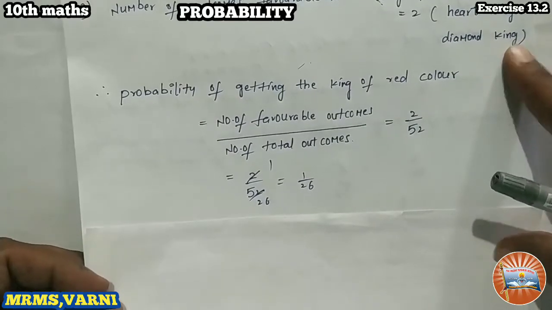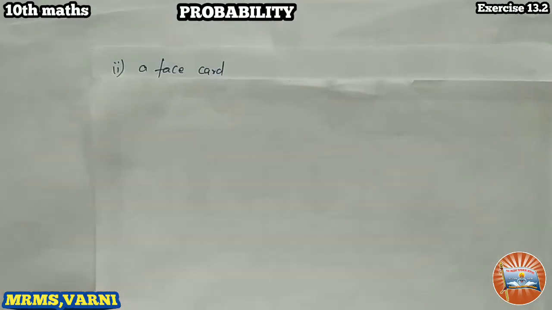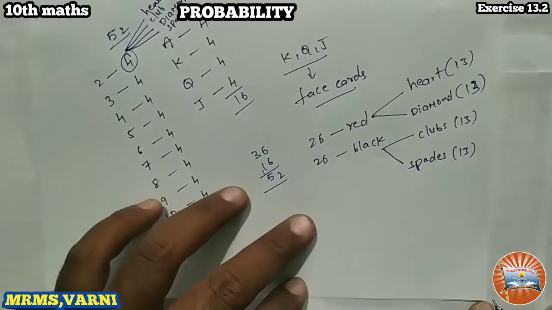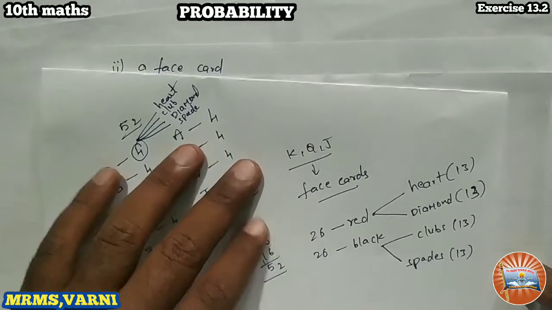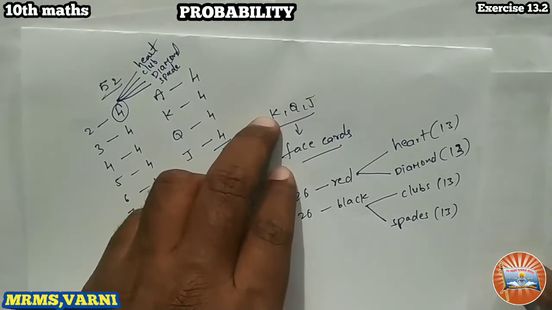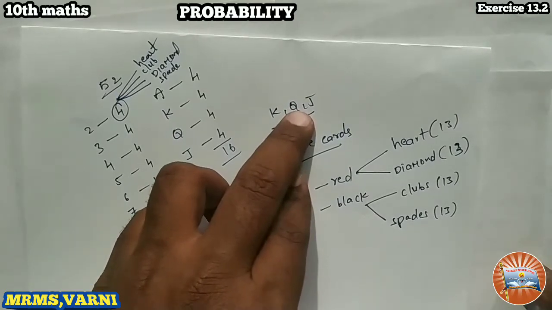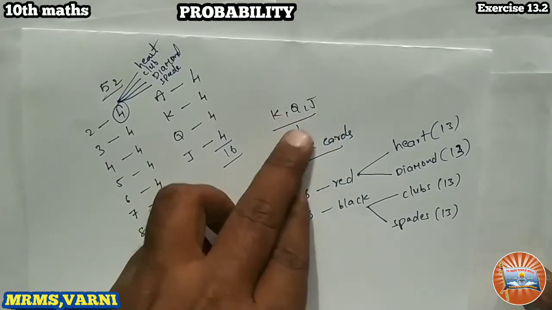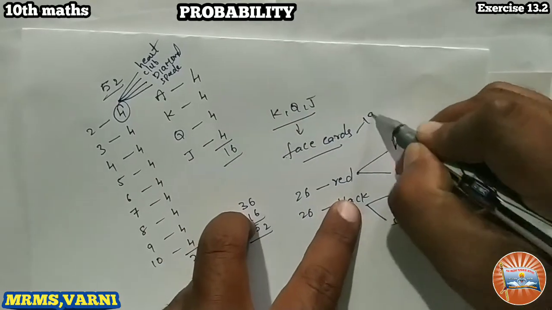I hope you understand this. Number 2, a face card. We already discussed how many face cards we have. K, Q, J are face cards. How many Ks do we have? 4. How many Q? 4. How many jacks? 4. So 4 into 3, 12 face cards we have.